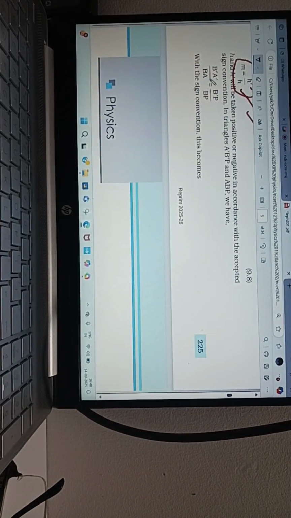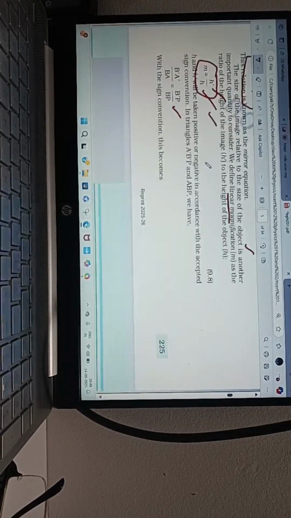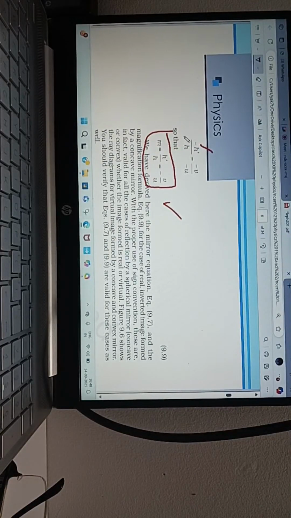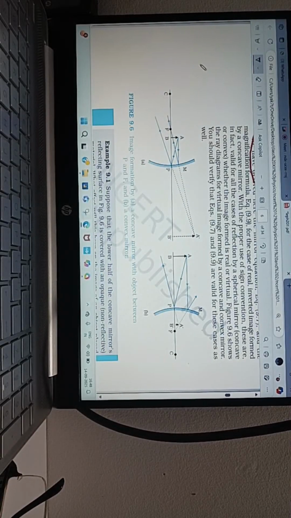For that you have taken one similar triangle and submitted. You will get again minus. Why is the minus sign taken here? You know it. Image size is minus, object size is plus. Then image distance negative and object distance also negative. For which mirror? Concave, right. For a convex mirror it will change. You should know this derivation for convex also.